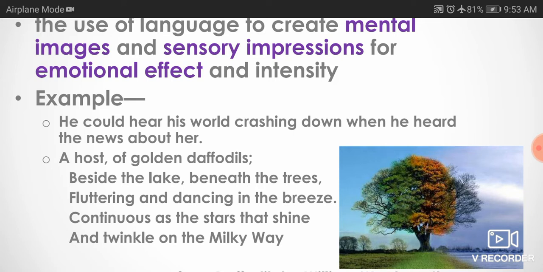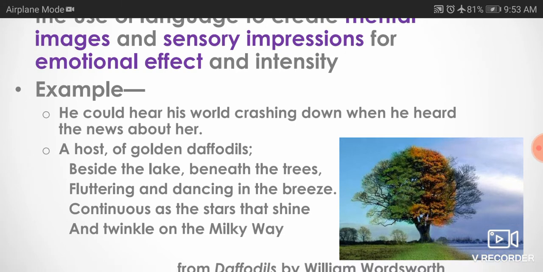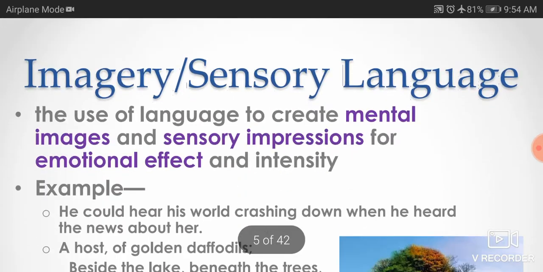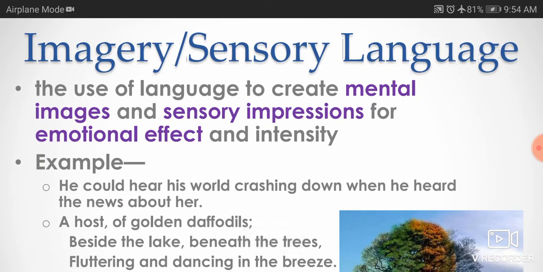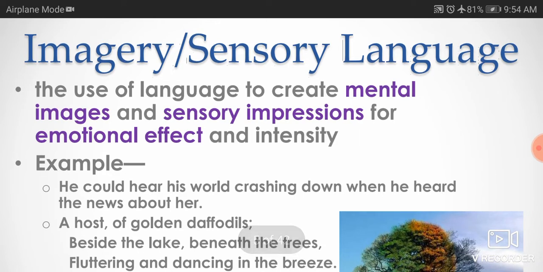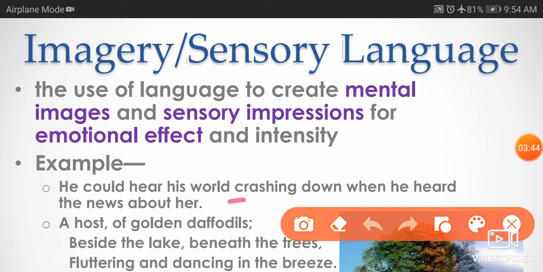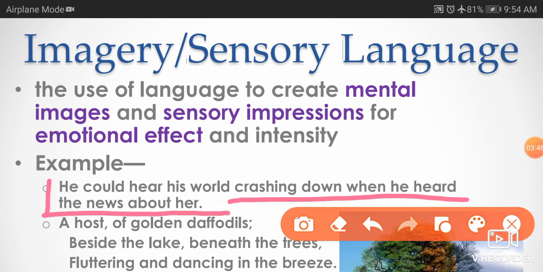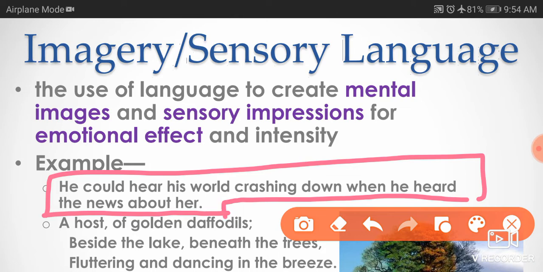And this is another example from the poetry Daffodils, written by Wordsworth. So, overall, what is imagery? Imagery is such a literary device whenever the poet tries to create a mental image in the mind of readers, we can say it is the imagery literary device. As in these lines, he could hear his world crashing down when he heard the news about her. This line tries to create a mental picture in the mind of the reader. So this is the imagery literary device.